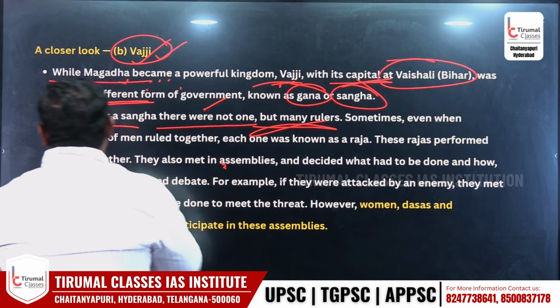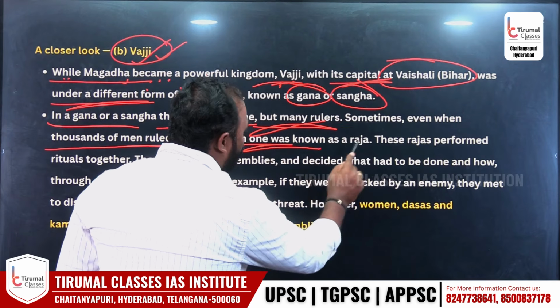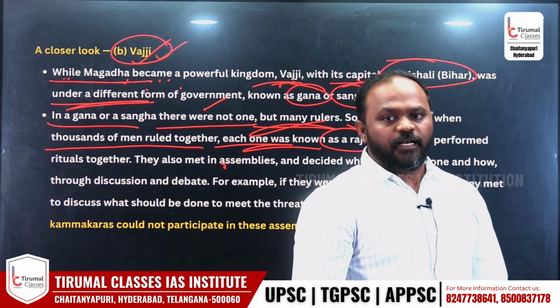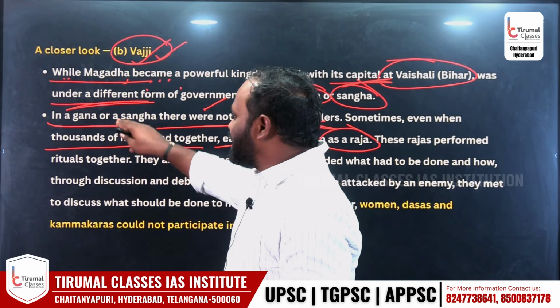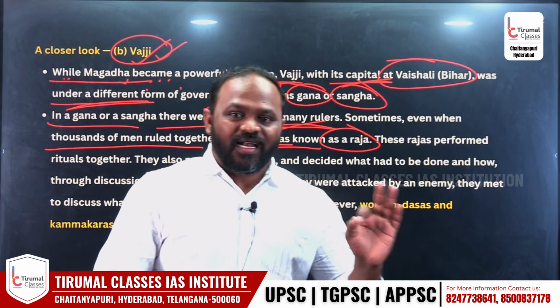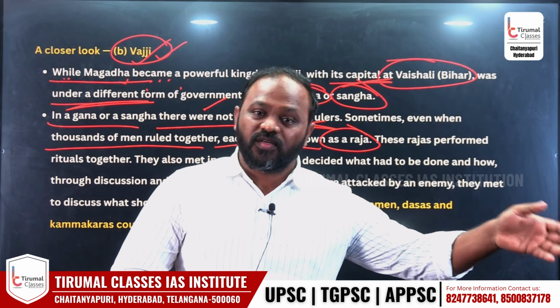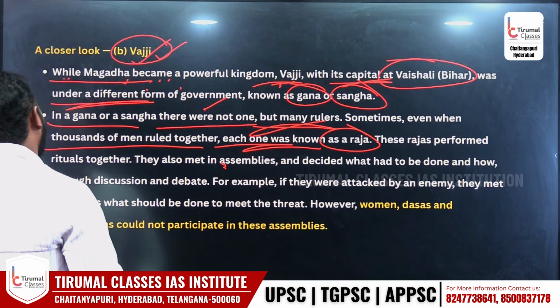Sometimes even thousands of men ruled together, each one was known as Raja. ఇప్పుడు మనం గాంధార అన్నాం, Magadha అన్నాం, there was one supreme ruler. But when I say Gana, Gana is a small place ruled by one or more rulers. That is what is called Gana.